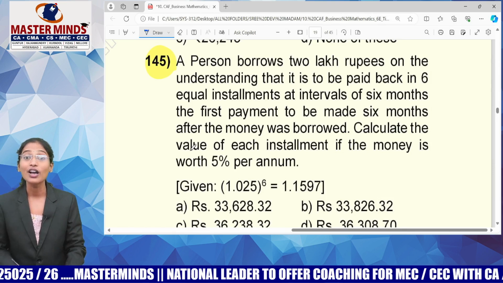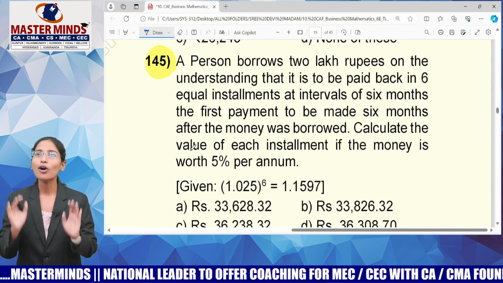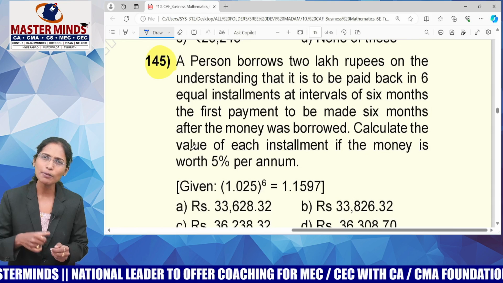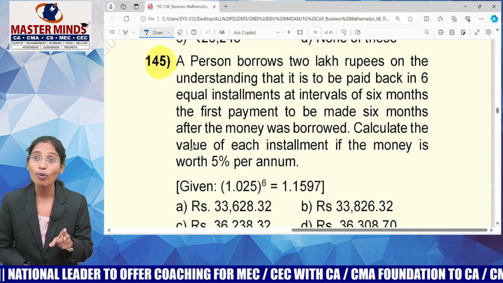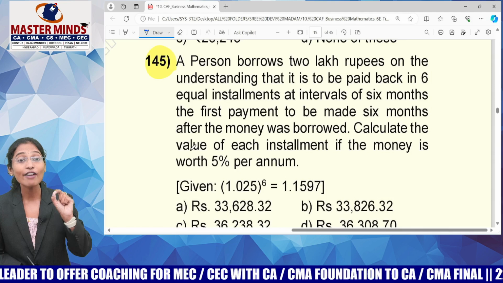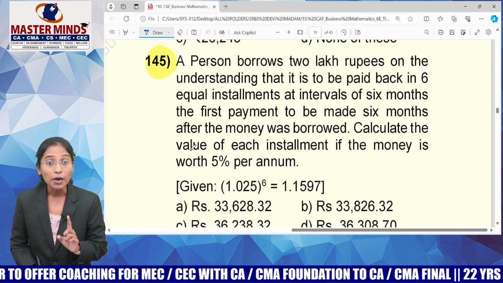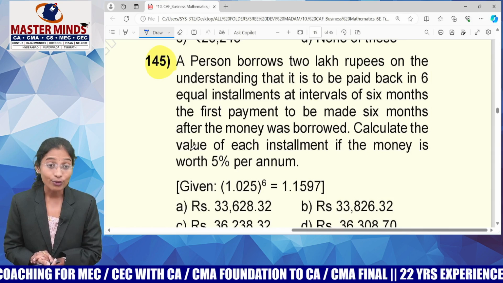Guys, look at the next question. A person borrows 2 lakhs rupees. Guys, try to understand. If I'm borrowing something, is it my principal or my amount? Principal only, right? So try to understand, if you borrow something, you have to consider it as principal. Principal means, is it present value or future value? Present value.